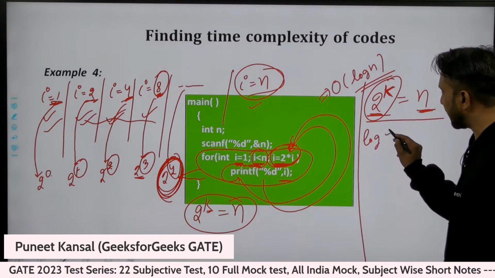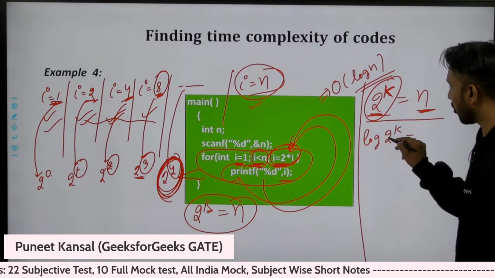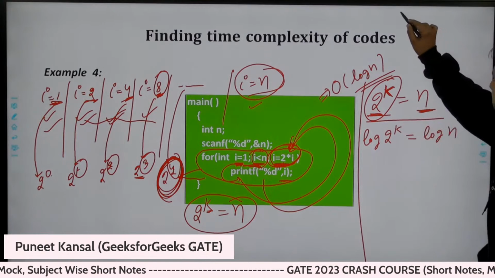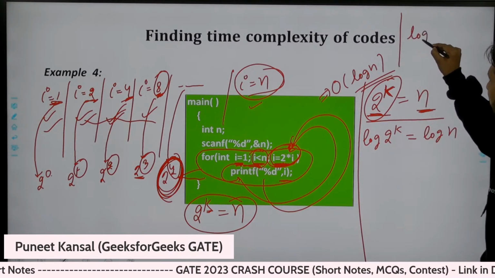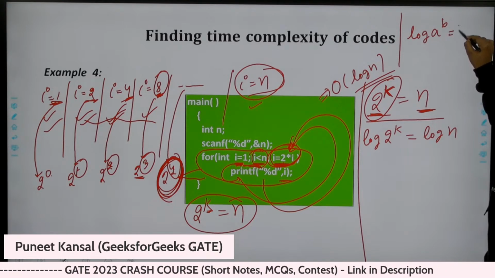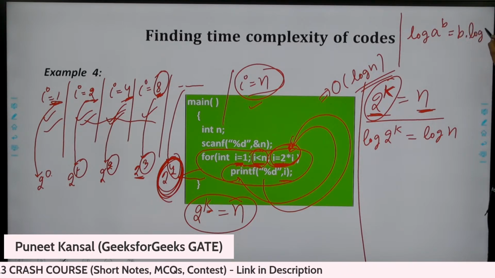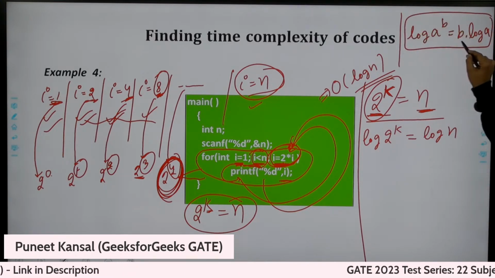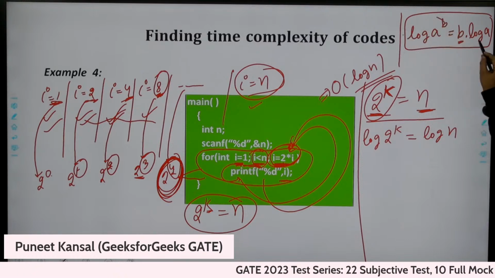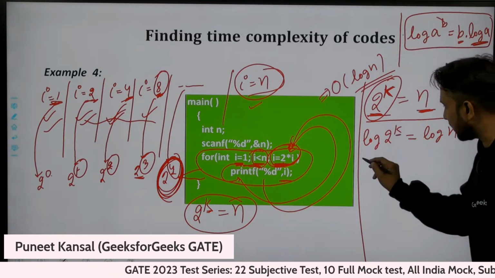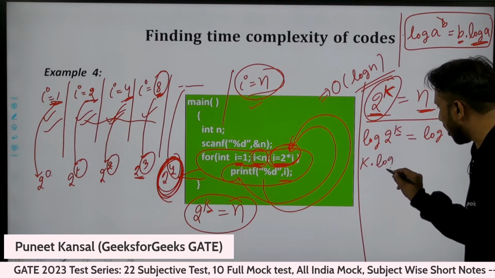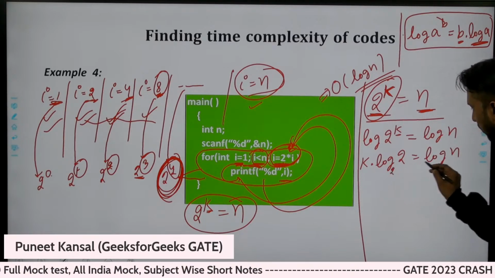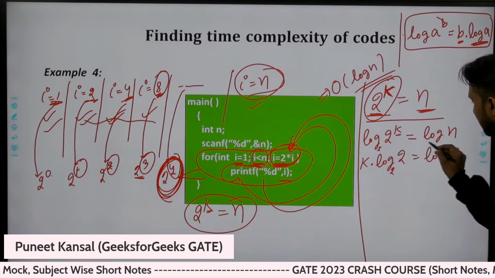Let's take log on both sides. Log of 2 power k is equal to log of n, and this is the log formula: log of a power b is equal to b times log a. If something is in the power, it will come in the front. So k is in the power, so k will come in the front. This will be k log 2 equal to log n. Let's take log base 2 on both sides.